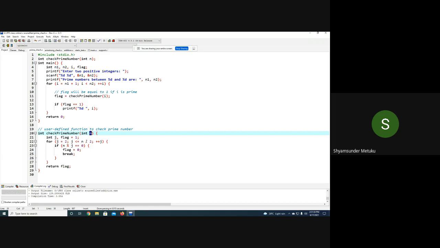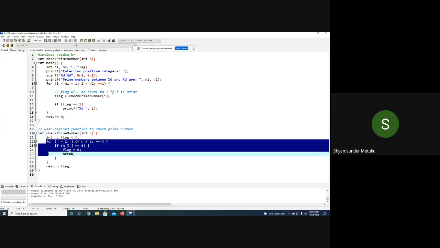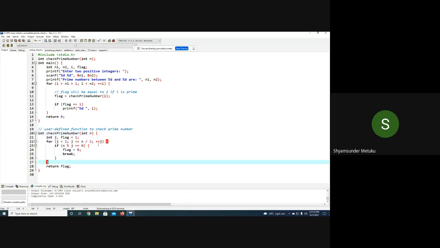False, isn't it? When it is false, will it enter into the for loop? No. If it won't enter into the for loop, where will it come directly? Return flag, isn't it? Yes, sir. No, the first line indicates this line. When I am just clicking here, it is showing this is the block of the for loop. So the for loop won't be entered.